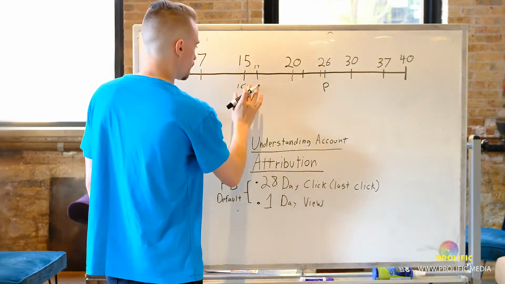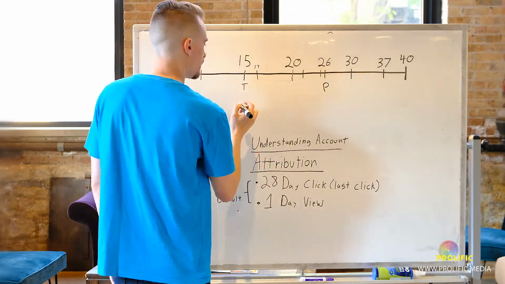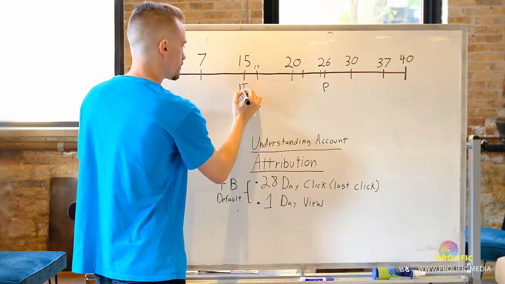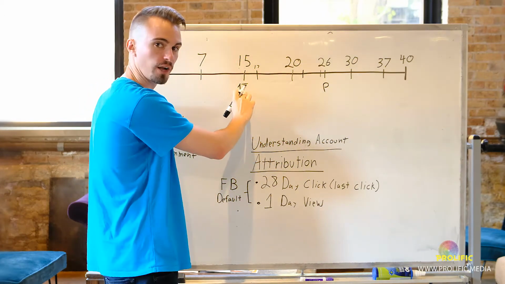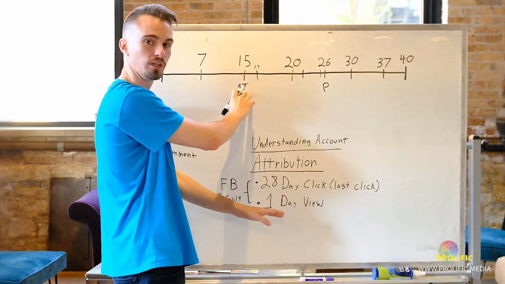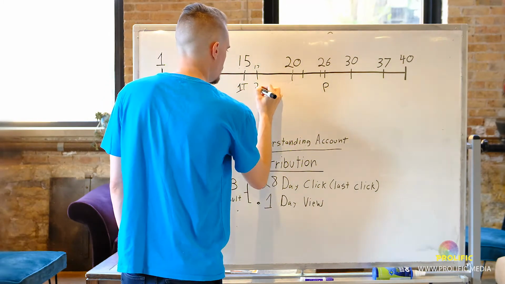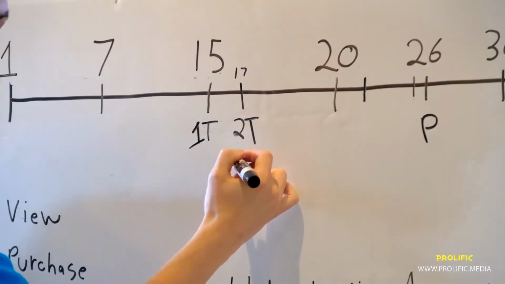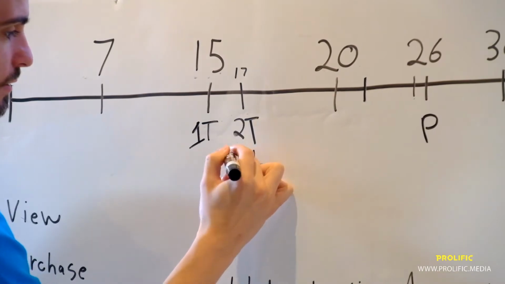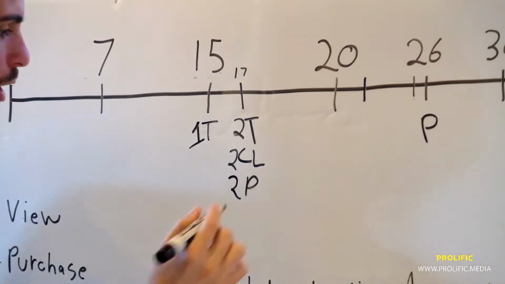So let's say that over here on the 15th, you're going to go over here and you're going to tag your friend. So this is the first person to see it. And they tag their friend because they think their friend is just going to absolutely love this product. So friend number 2 sees it on the 17th, sees the tagged product. They click it. Person number 2 clicks it, and person number 2 purchases it.